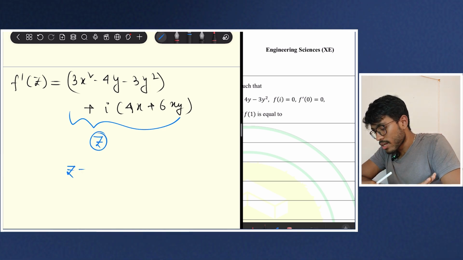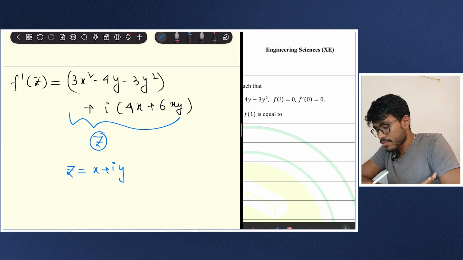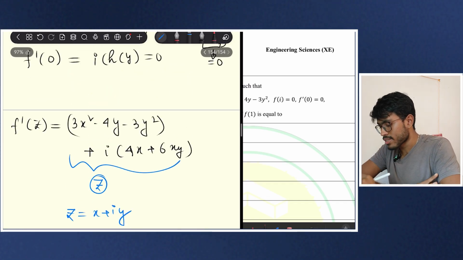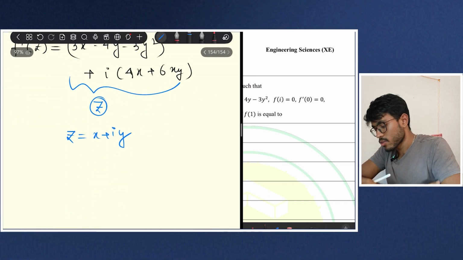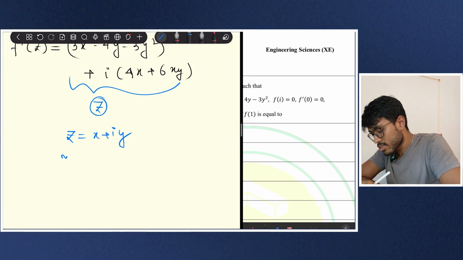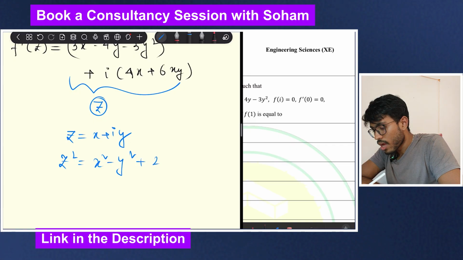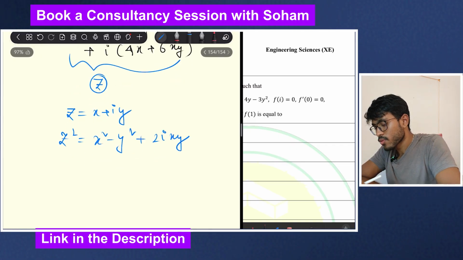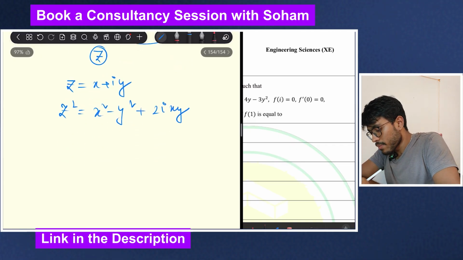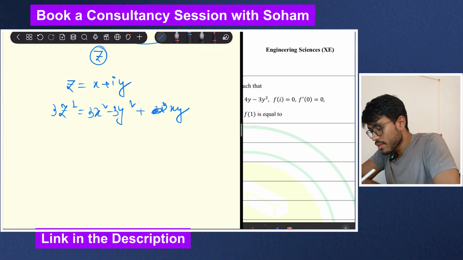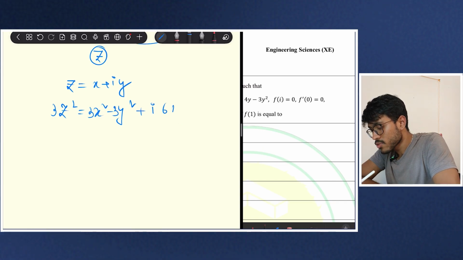For that, I know that z is equal to x plus iy. Because you know f dash z, you have to integrate it. So let me square this out. This will be x squared minus y squared plus 2i into xy. If I multiply by 3, then it will be 3x squared minus 3y squared plus i into 6xy.